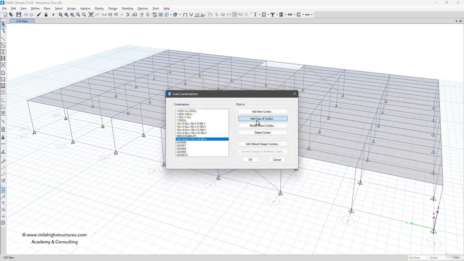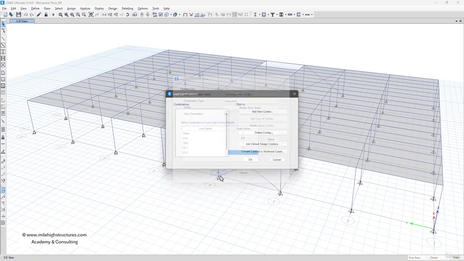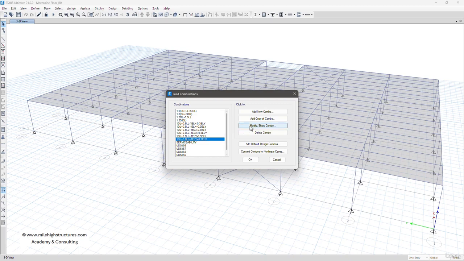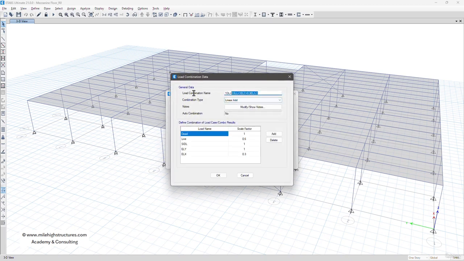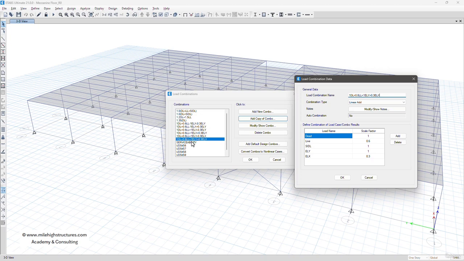Now we can again do the same process here with add copy of combo. So ELY minus 0.3 ELX, and then again we can left click on add copy of combo. Now we have used plus plus and plus minus.